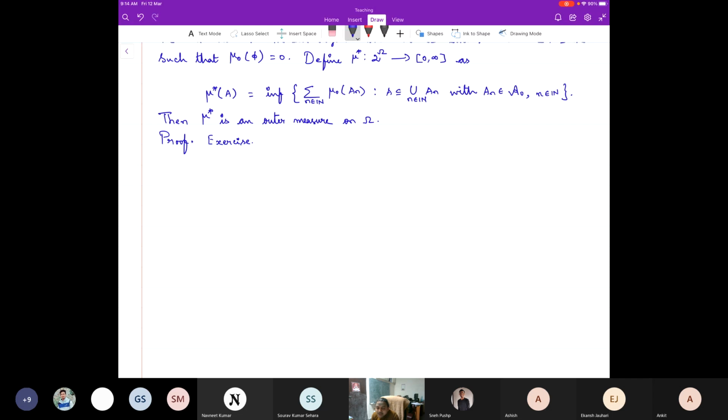Because we were expecting countable additivity. We defined a new class of sets, the so-called Lebesgue measurable sets, and there we showed that this Lebesgue outer measure, when you restrict it to this new class, is going to be countably additive. So we are going to do the same thing.